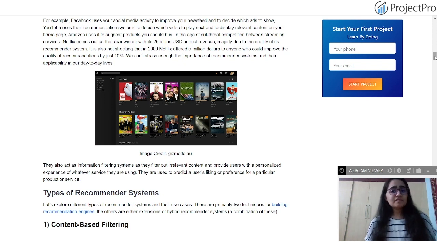If a product or service is liked by user A or is purchased by user A but not by user B, but user B is looking for a similar kind of product, then the product which has not been purchased by user B but has been purchased by user A will be suggested by this system to user B. There is a high probability that user B will also purchase the product which has been purchased by user A, in such a way that we can group the similar customers together.